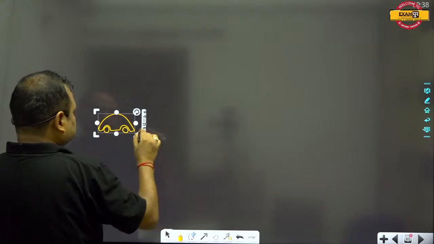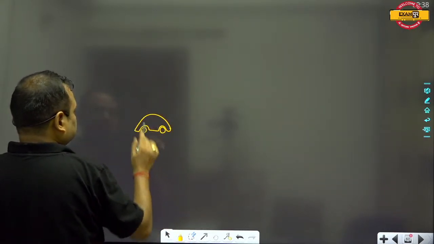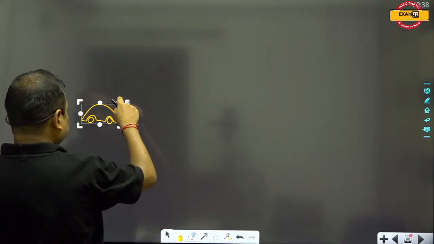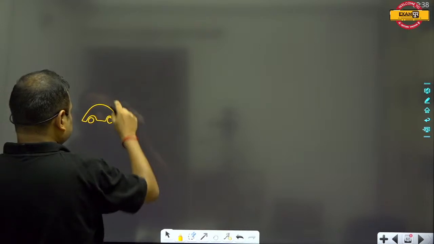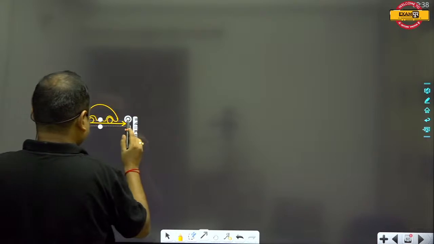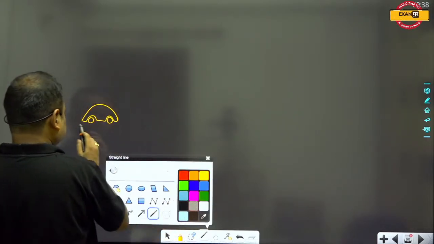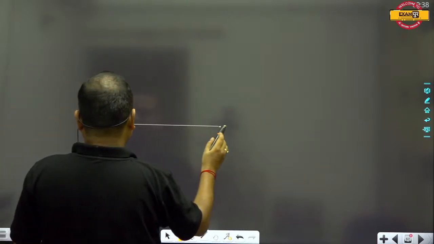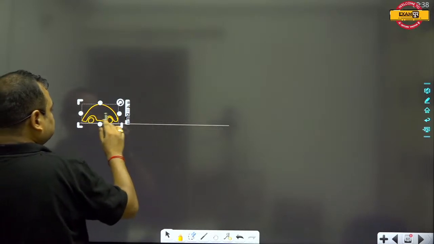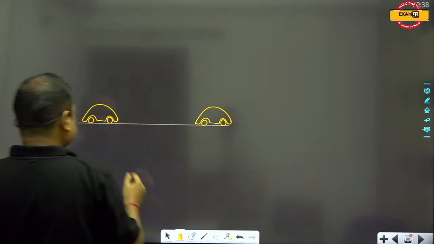Suppose that this is a car, and this car was moving like this. This is the path, and after some time this car comes into the state of rest.